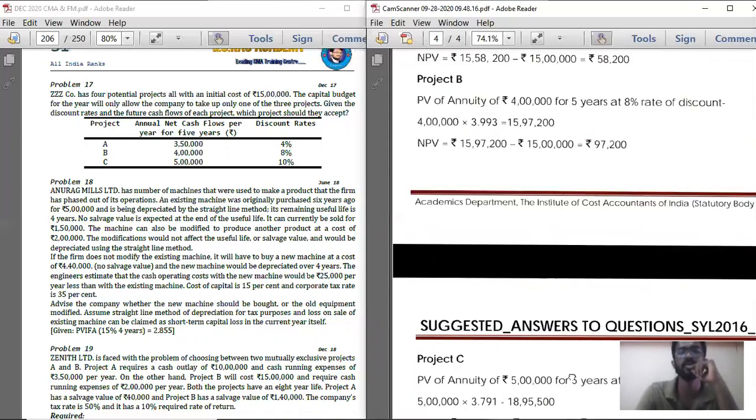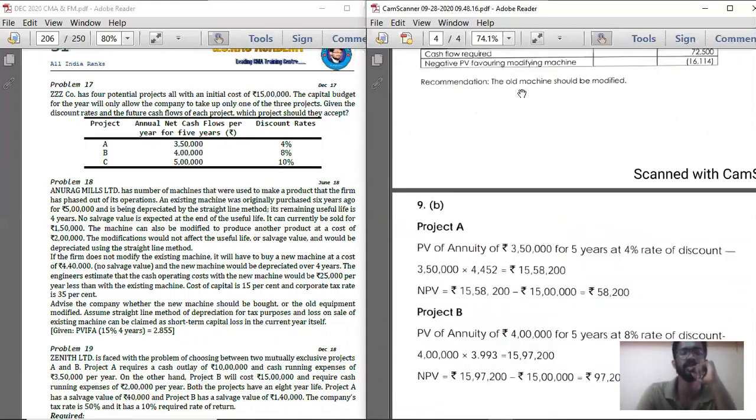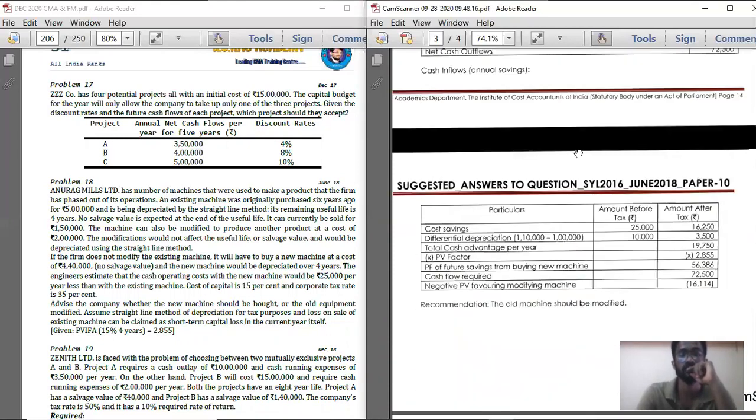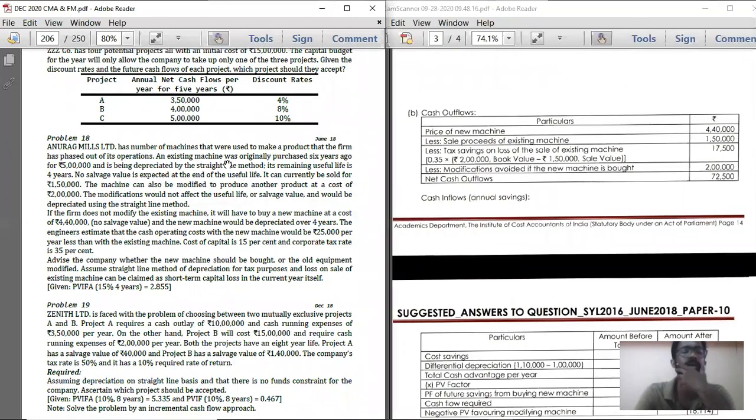So that is problem number 17. So that is December 2017 exam question. So moving on to the next question. That is problem number 18. June 2018 question, which is my attempt question. In this attempt only I cleared my paper number 10.